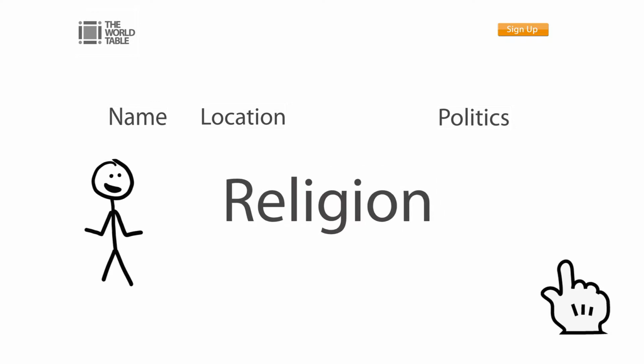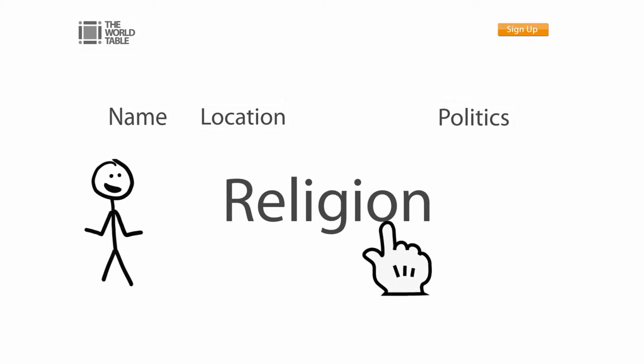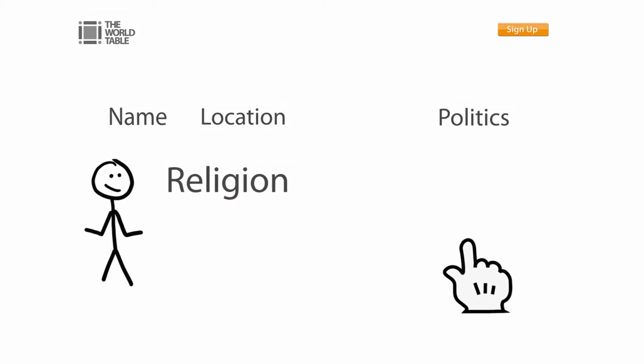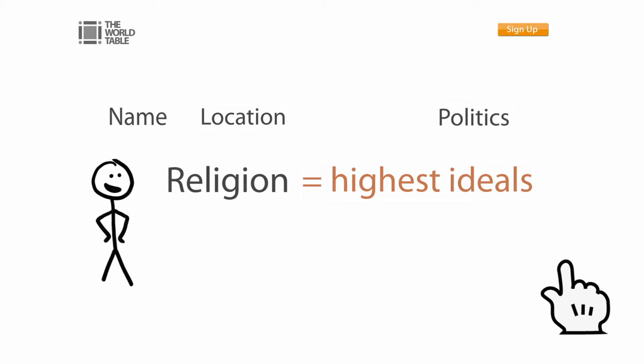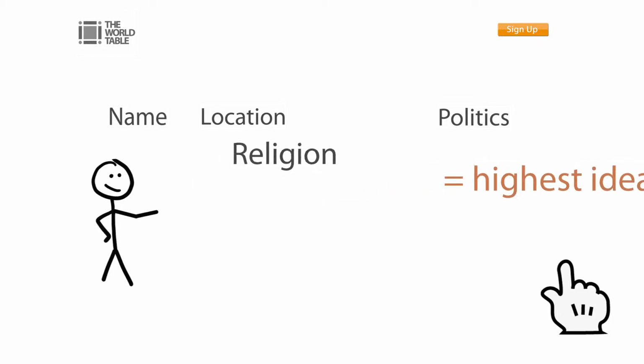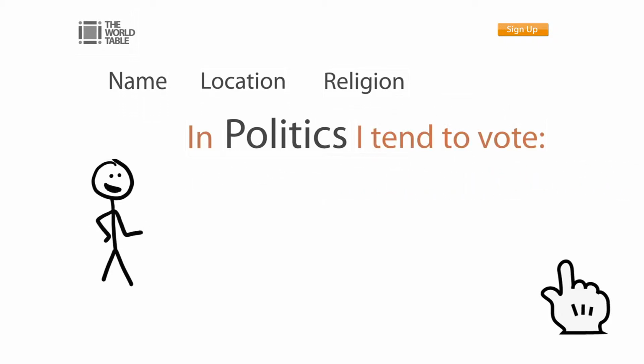If you don't have a religion or you're adamantly not religious, those are equally valid details about you that people will want to know. The point here is to help you state who you really are and what your highest ideals are. The same thing goes for your political persuasion. Just choose the category that best represents who you are.